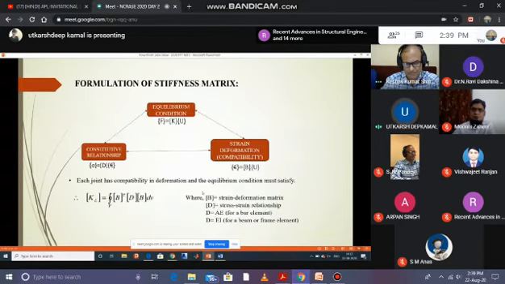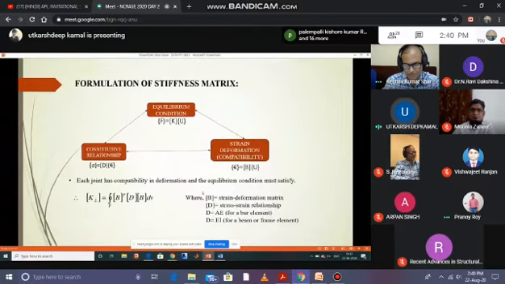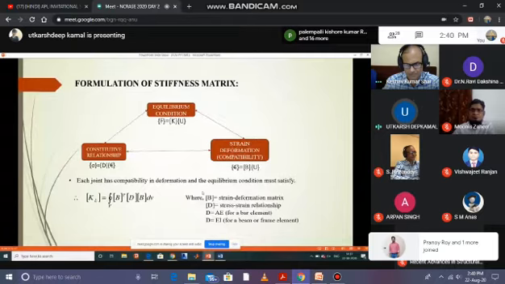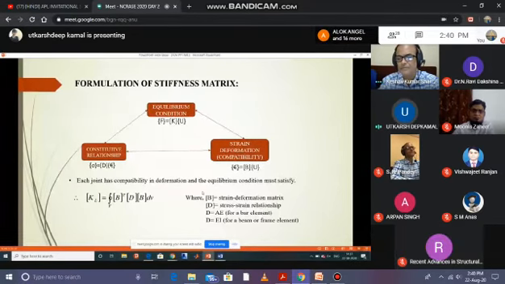Now, formulation of a stiffness matrix. It is based on three concepts: equilibrium condition, constitutive matrix, and strain deformation relationship. After that, we find the stiffness matrix, KL, which is given by KL equals integral over volume B transpose D B dV, where B equals the strain deformation matrix, D equals the stress-strain relationship.